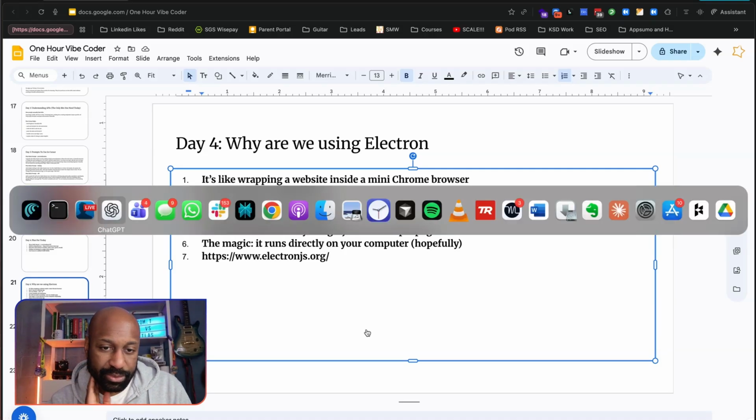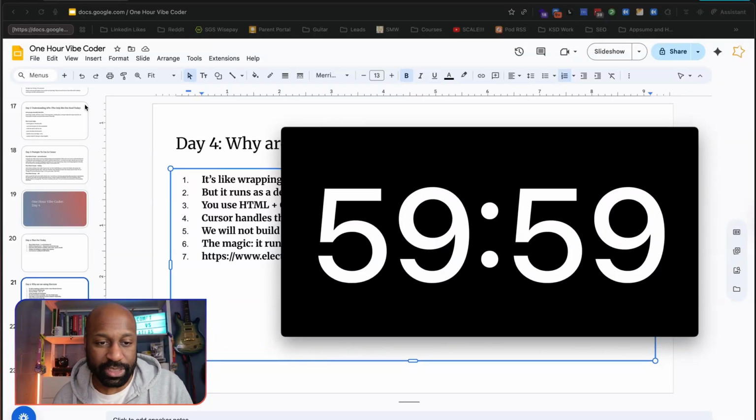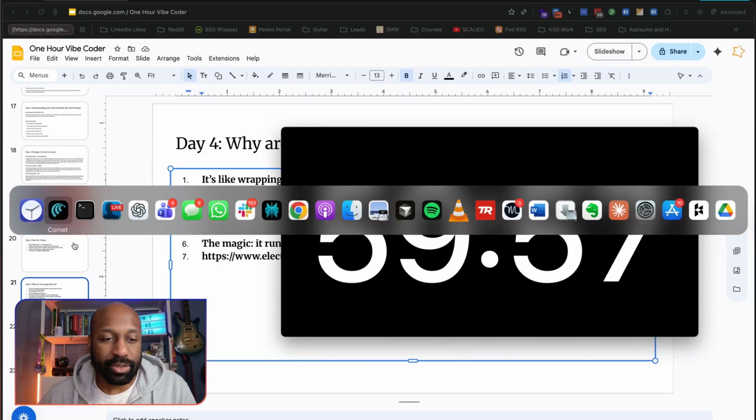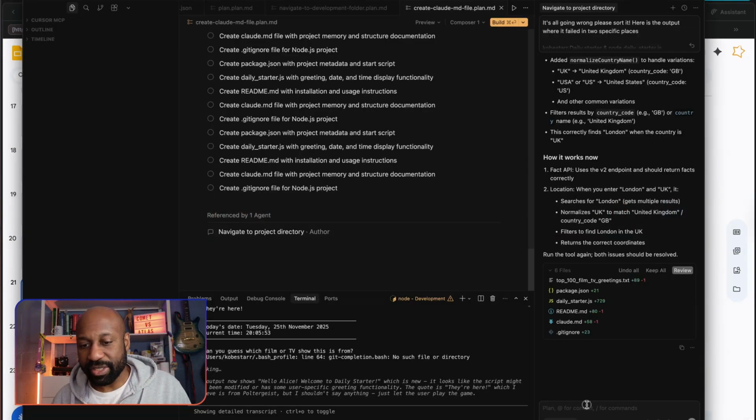Let's hop into Cursor. Oh, I forgot to put the timer on. Start. Well, I put the timer on now from the moment I start coding. So let's go to Cursor. Okay, first thing I'm going to do is ask it, where are you? Which folder are you in?